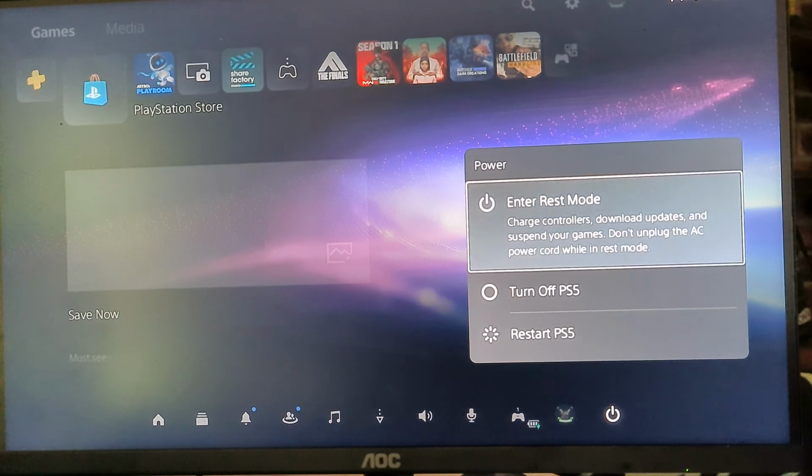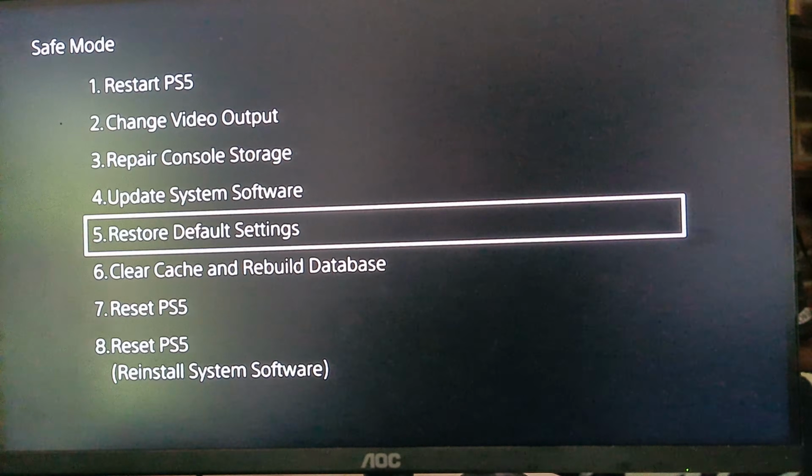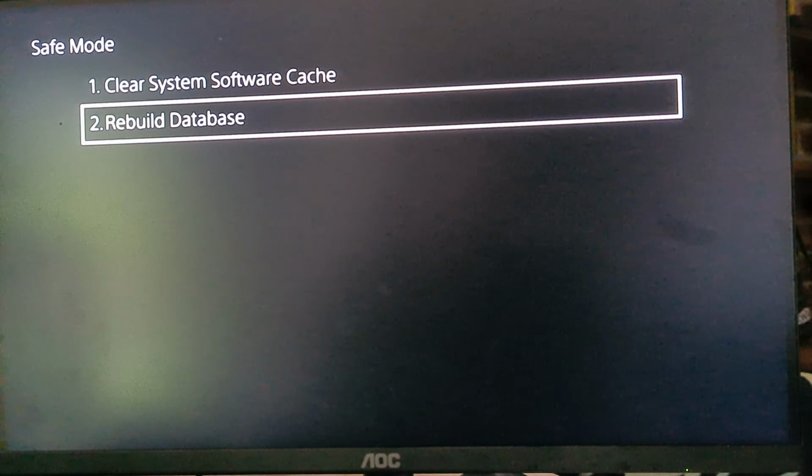Turn it off completely. Repeat the process, go back into the safe mode. Then go down to clear cache and rebuild database. So we're just going to rebuild the database. Shouldn't take too long.